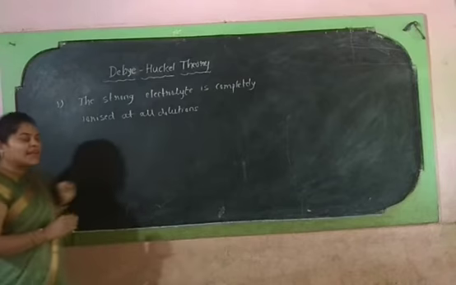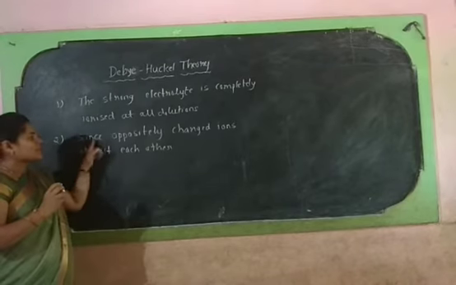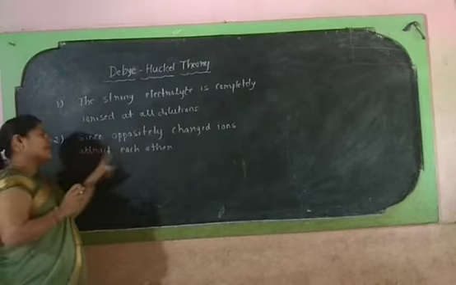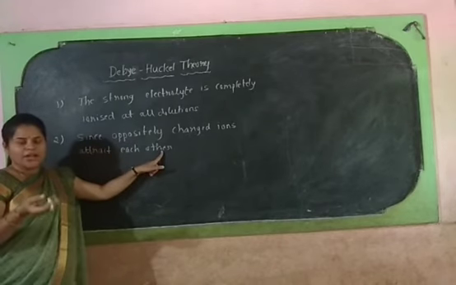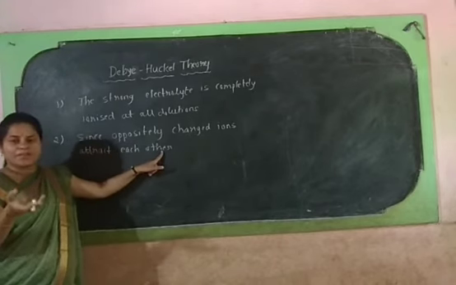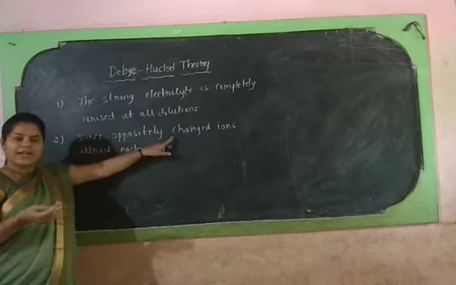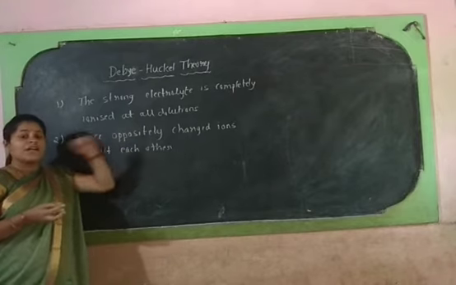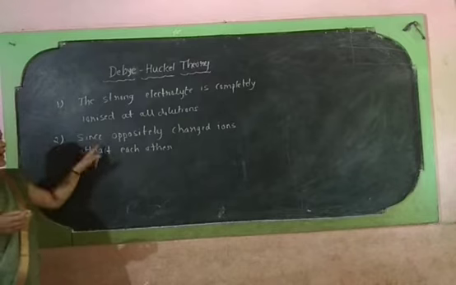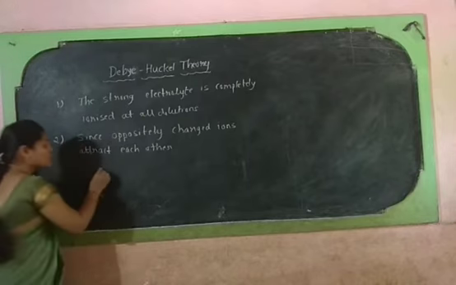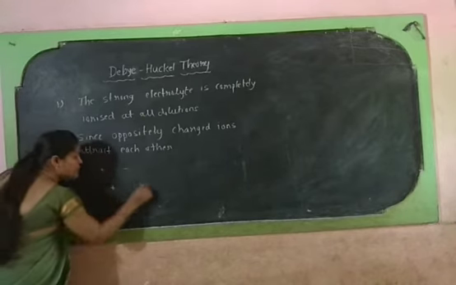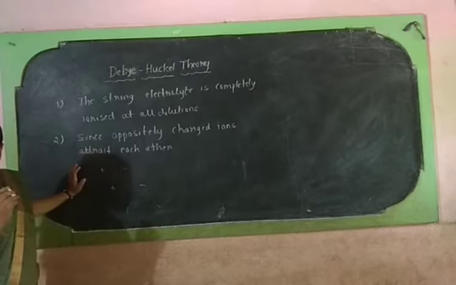And the second point is, since oppositely charged ions attract each other, whenever cations and anions are present in the solution, they will attract each other. But it also suggests that the cations as well as anions are not uniformly distributed in the electrolyte solution.